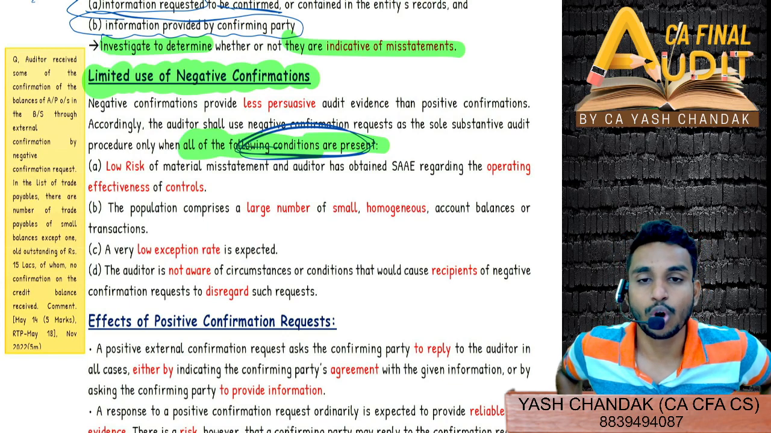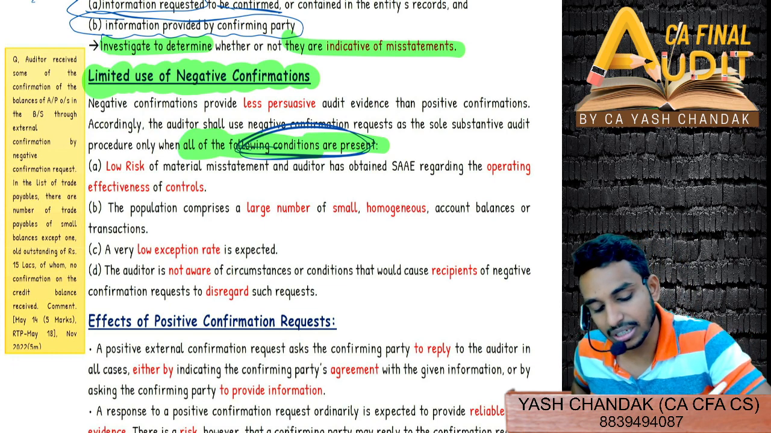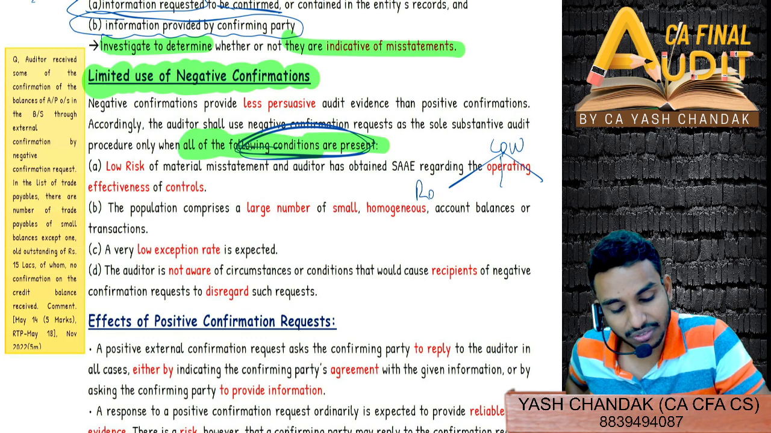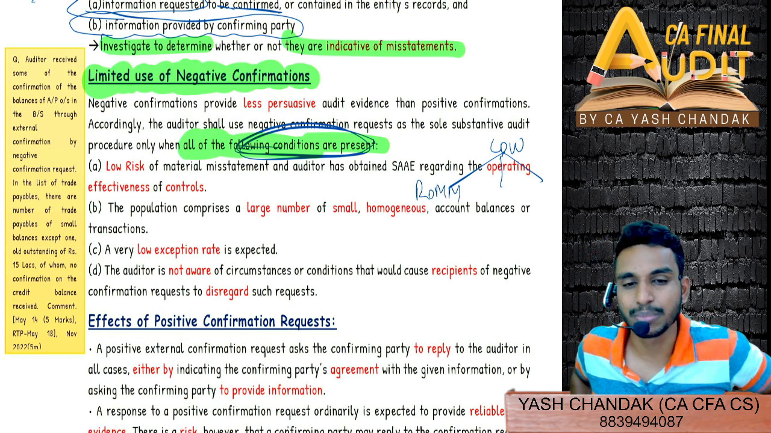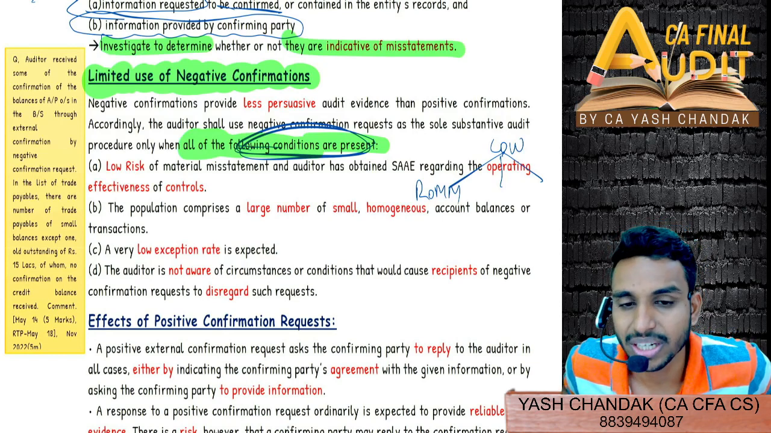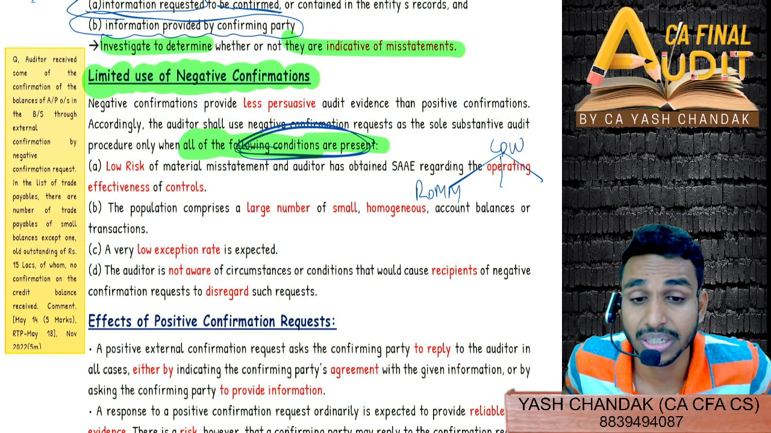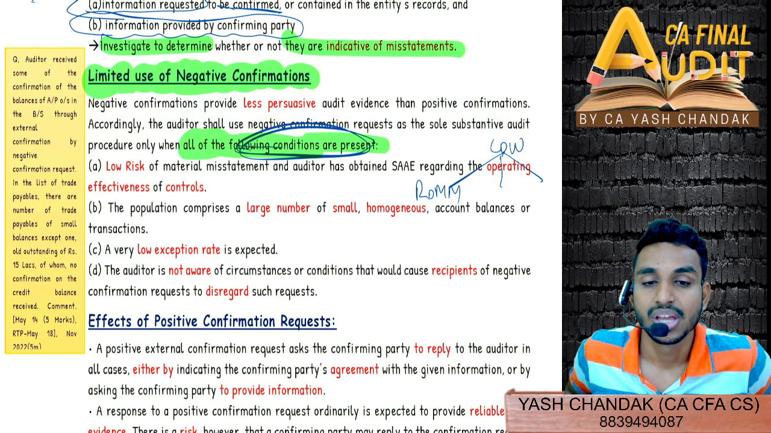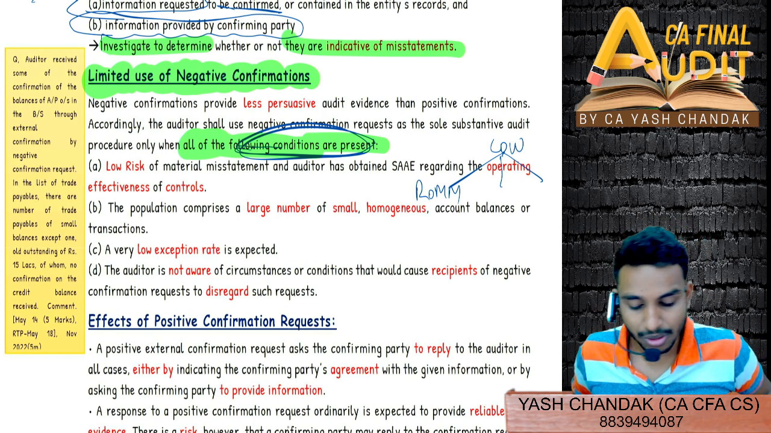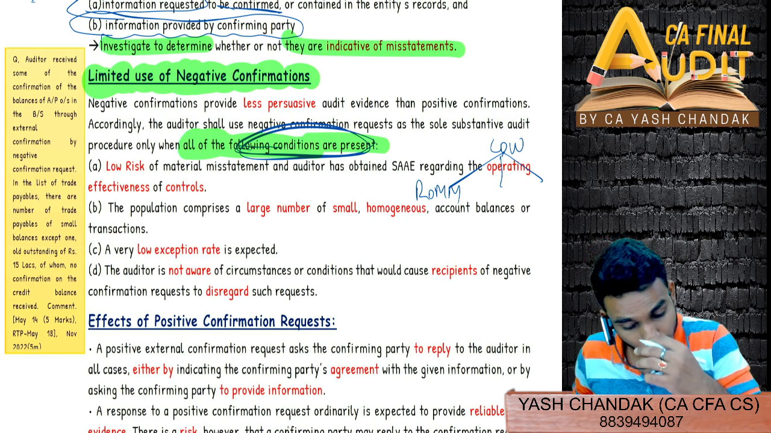So first is low ROMM. You can just remember it like this: low. First, if the risk is not that high, so ROMM is not that high, then you can determine that the misstatement we might incur in this assertion could not be that material. So ROMM is low, and there could be a low exception rate.